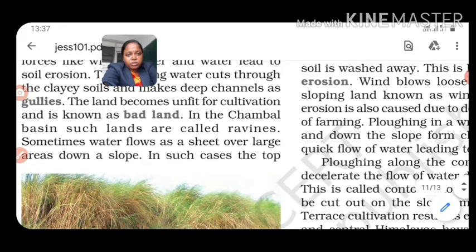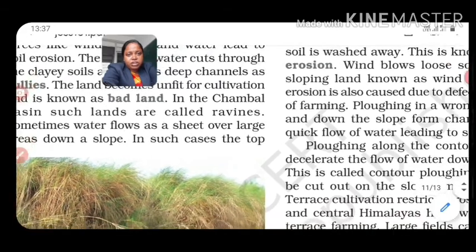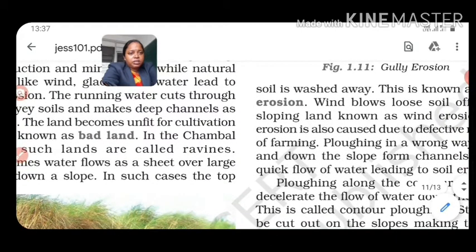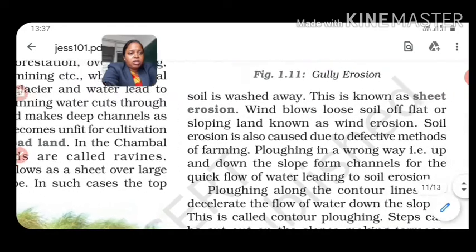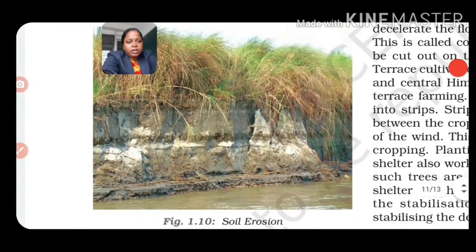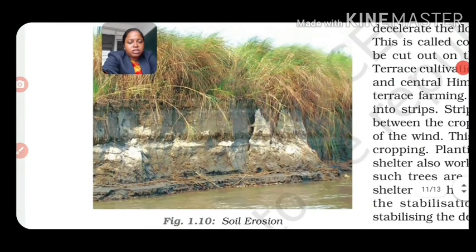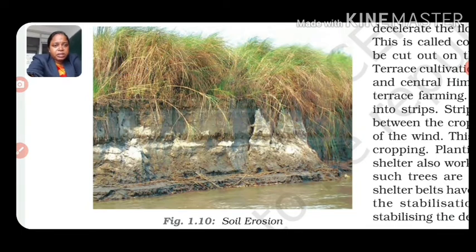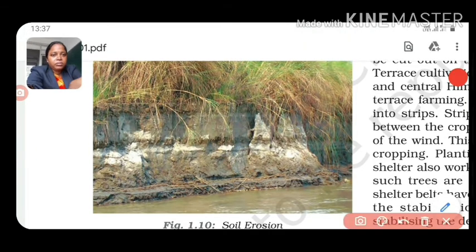Okay, so sometimes water flows as a sheet over large areas down a slope. In such cases the soil is washed away. This is known as sheet erosion. Like this, see this picture in figure 1.10. The sheet erosion is also described in this picture. See how sheet by sheet, how sheet-wise it is being eroded. See this one sheet, this one is another sheet, and this one is the third sheet. Like this, it's being eroded.